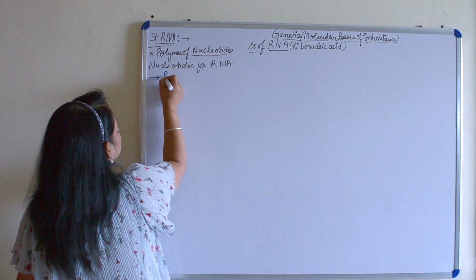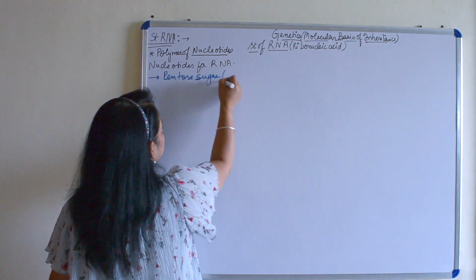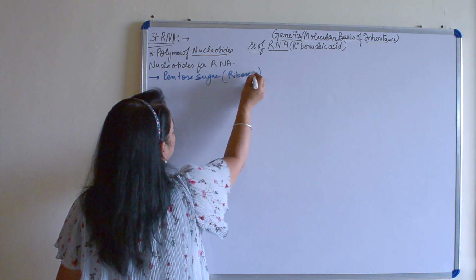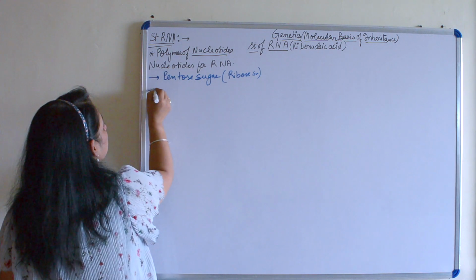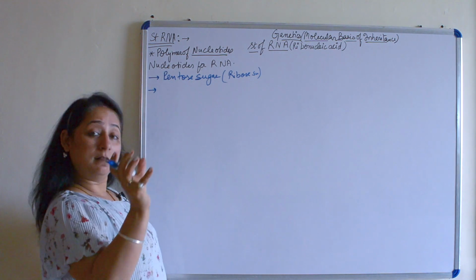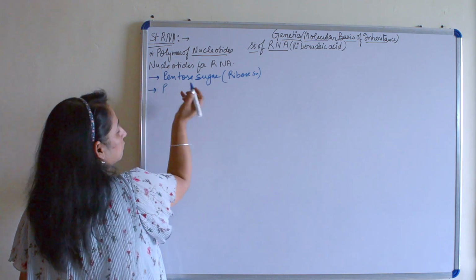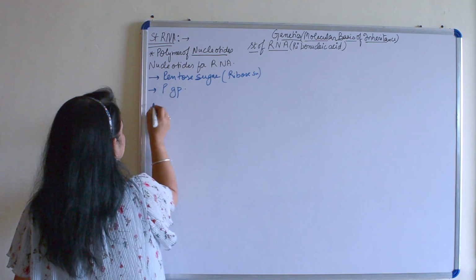It is a pentose sugar just like DNA, but herein the sugar is ribose sugar, and if you remember, in DNA we had deoxyribose sugar. Next is the phosphate group. That was the same in DNA and RNA, phosphate group or phosphoric acid.